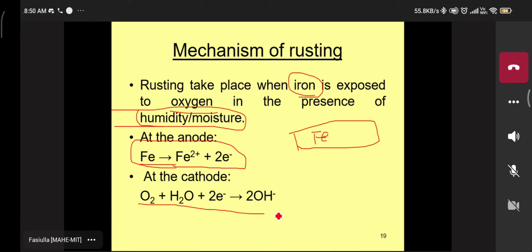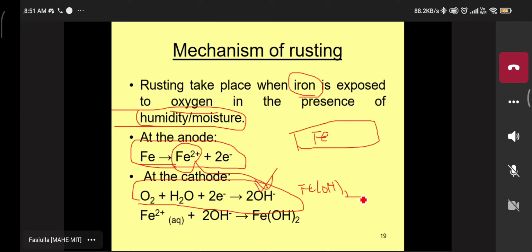At the cathodic side, oxygen and moisture gain electrons and free hydroxyl ions are liberated. Now what is the product here? The metal ion Fe2+ combines with the free hydroxyl ion, the functional group, and the product is Fe(OH)2, ferrous hydroxide. Understood? See that.